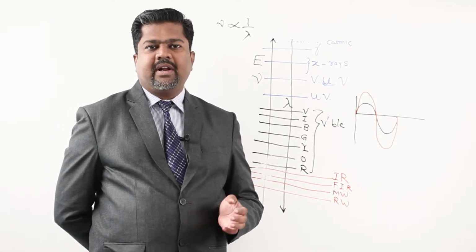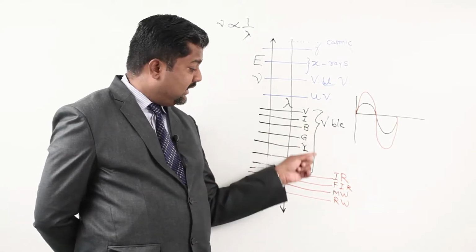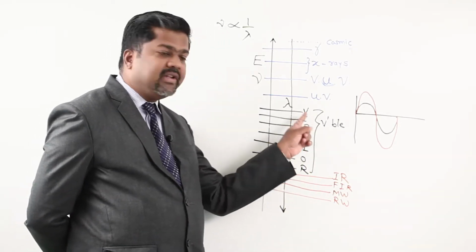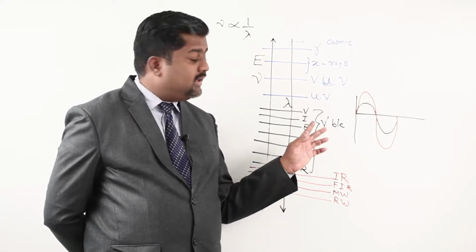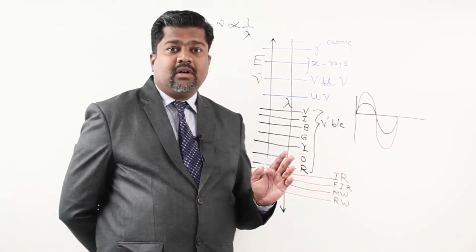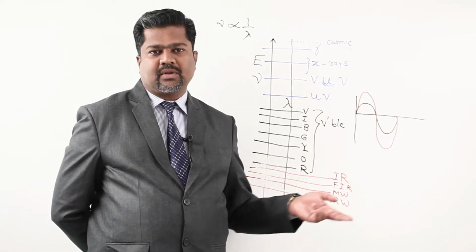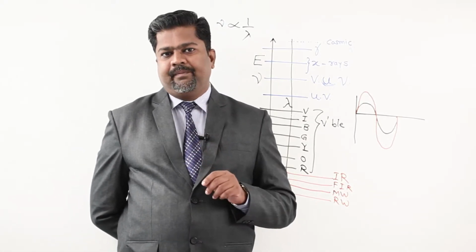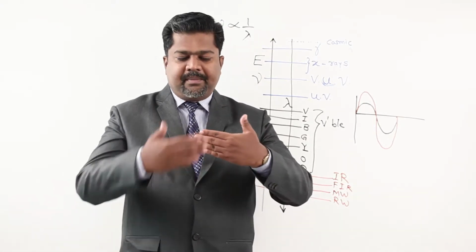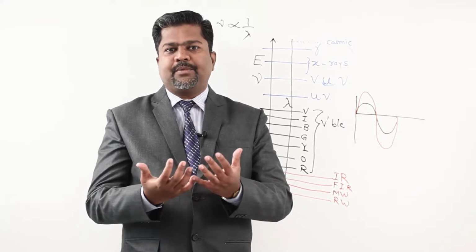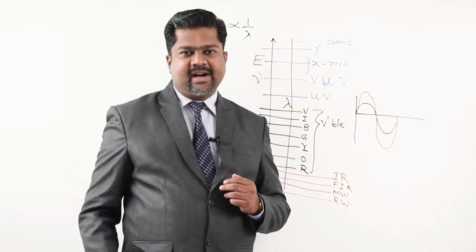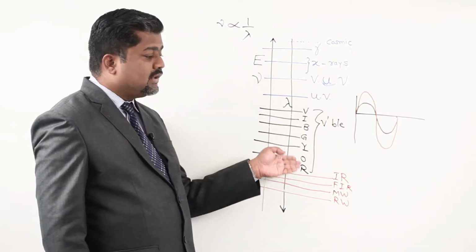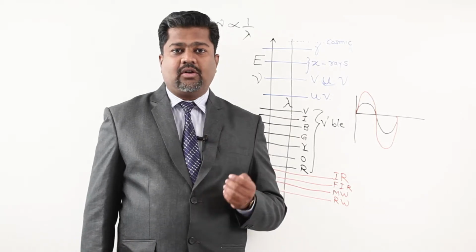Tungsten lamp or any white light, whatever the white color light, is a mixture of all these wavelengths. So in white light we get a variety of radiations, and different sources are there. Even we can use a filter. Suppose I have a tungsten lamp giving white color light and I place a red filter. That means it will absorb all other radiation and allow only red radiation to pass, that is red color glass. So we are getting red color. Like that we can use it, or otherwise certain reflectors are also used.